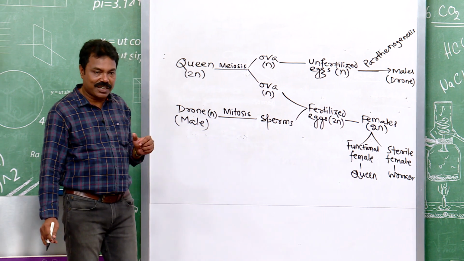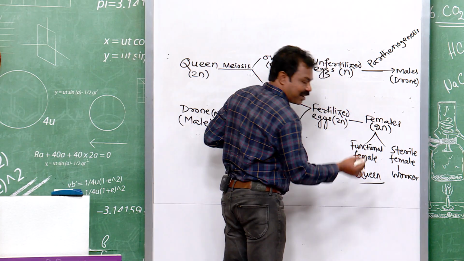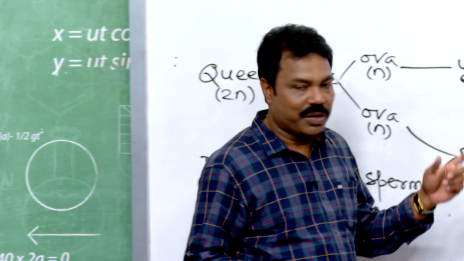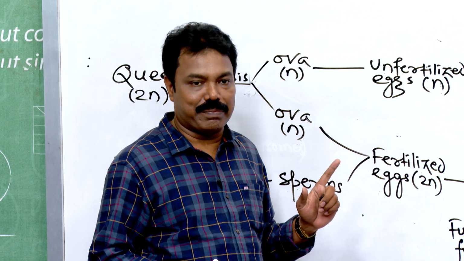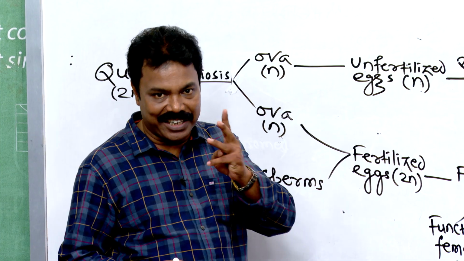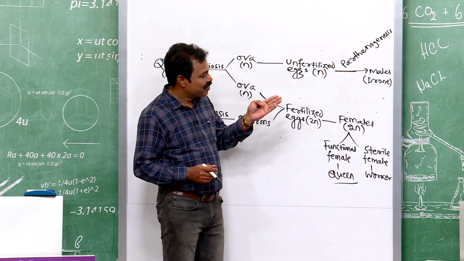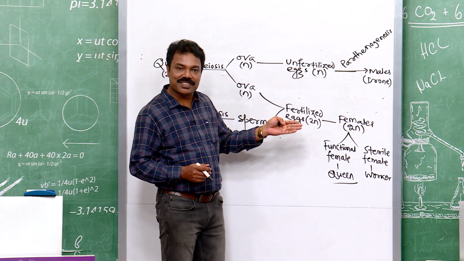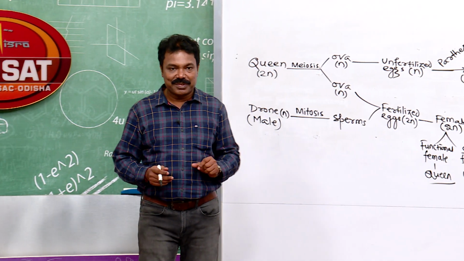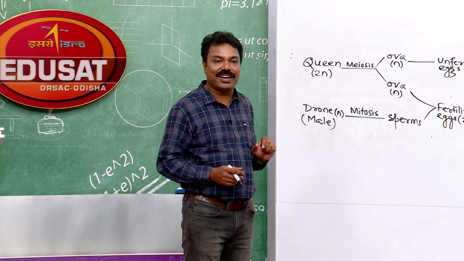So, now the question comes, which factor actually makes a female queen? What happens actually? All larvae are fed with royal jelly for first 3 days, right? But after that, the drones and workers are fed with pollen and nectar, but that royal jelly treatment continues for the queen.